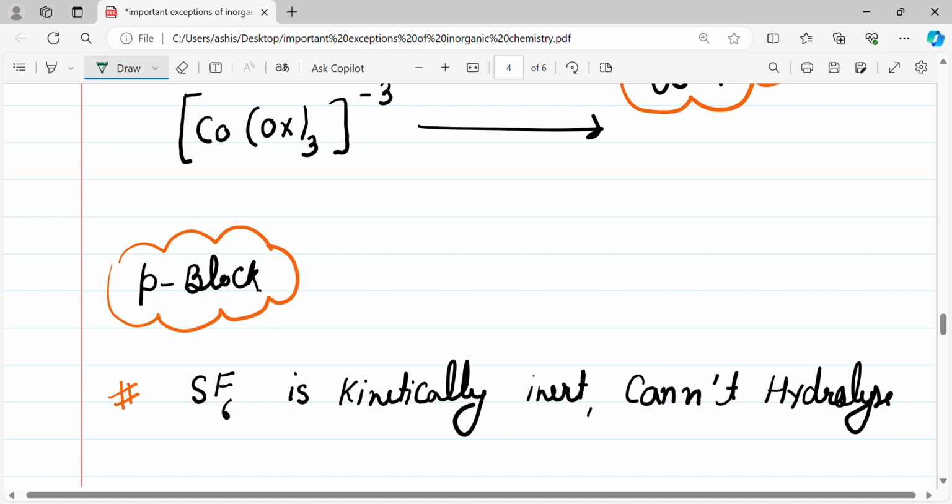So these were all the exceptional cases of inorganic chemistry. These are very important. You can note them down and learn them directly.